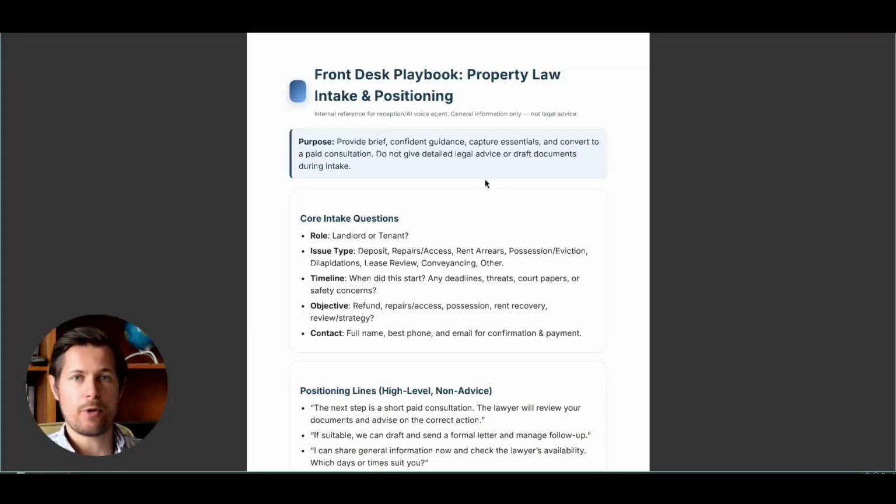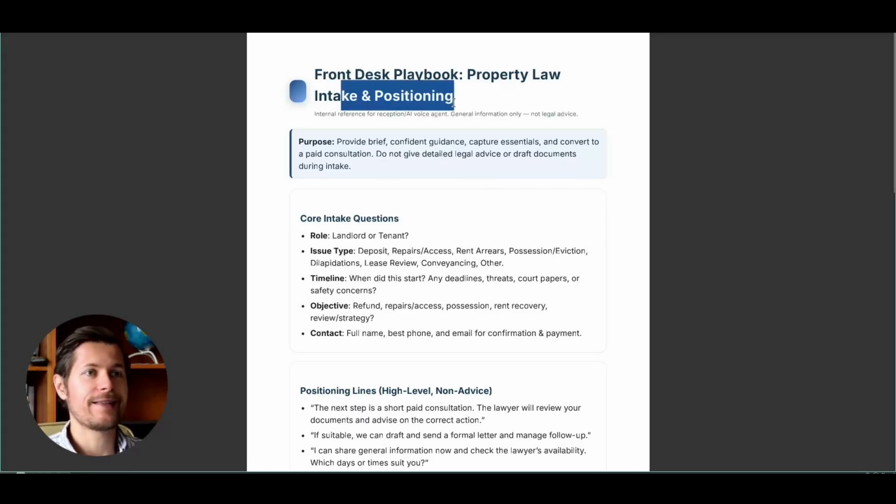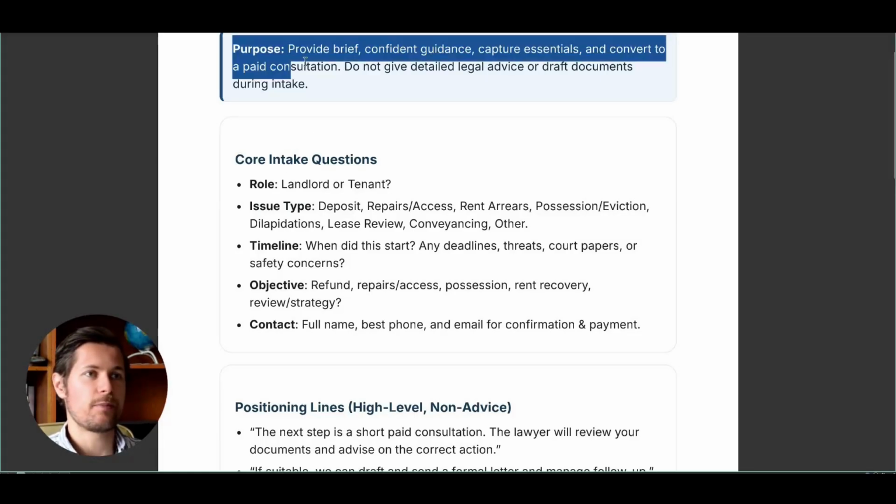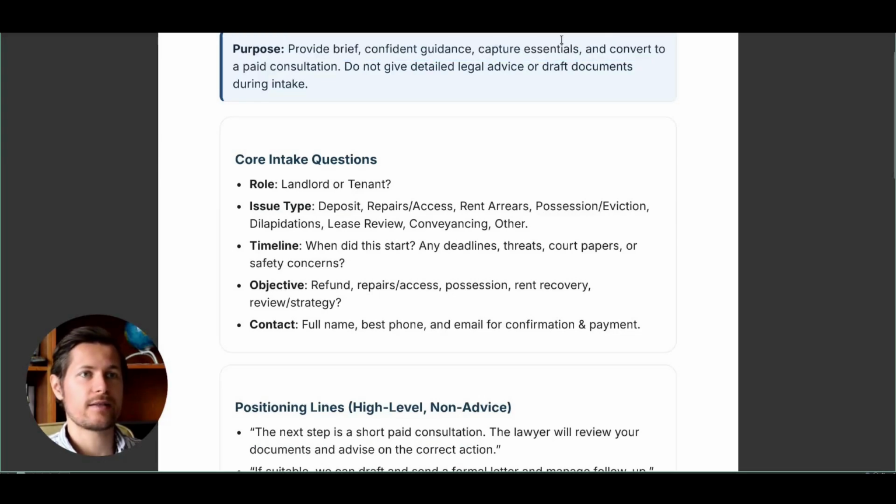I've prepared a few demo PDF documents here for you to show you how the data looks like inside the legal practice's documentation. For example, here they might have a front desk playbook for property law intake and position, right? And then this might be an SOP that they might give to a front desk human agent to walk through these steps with the caller, right? So for example, this is the purpose: provide brief, confident guidance, capture essentials, and convert into a paid consultation. Don't give detailed legal advice or draft documents during the call, okay?